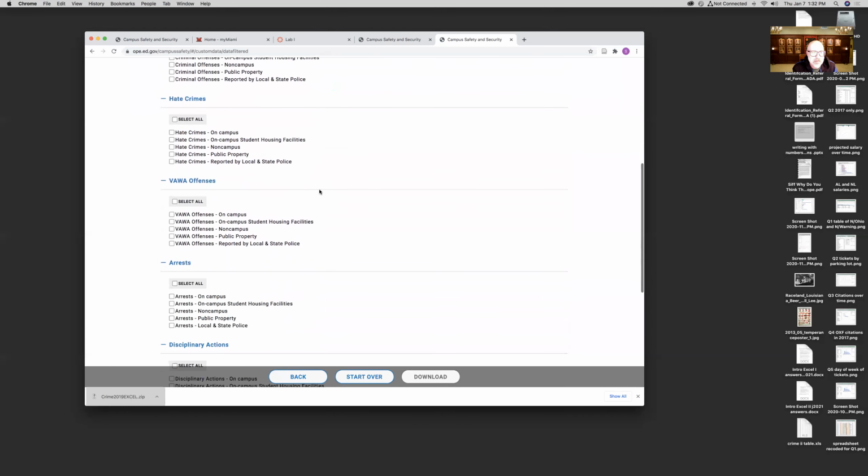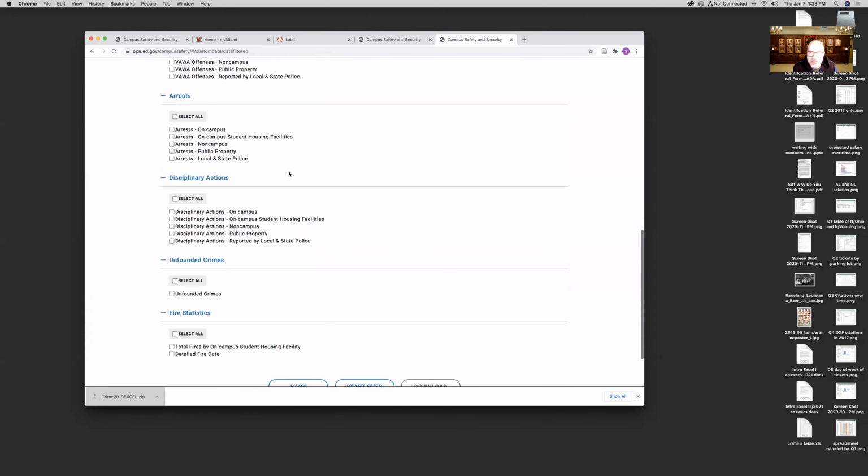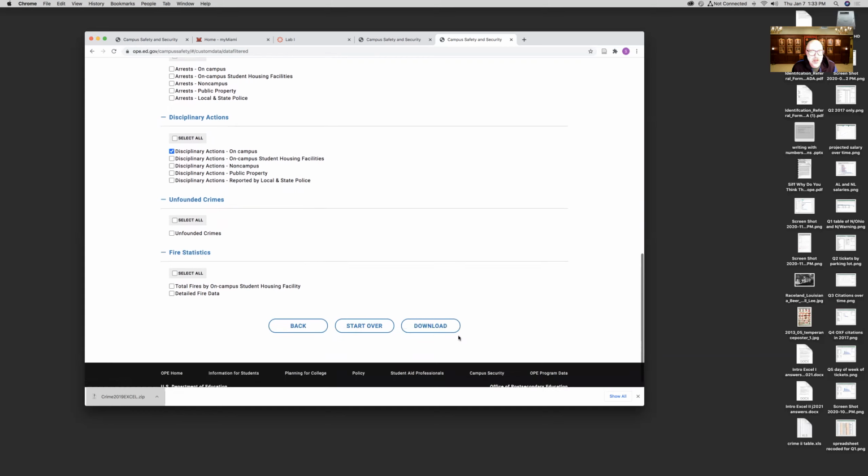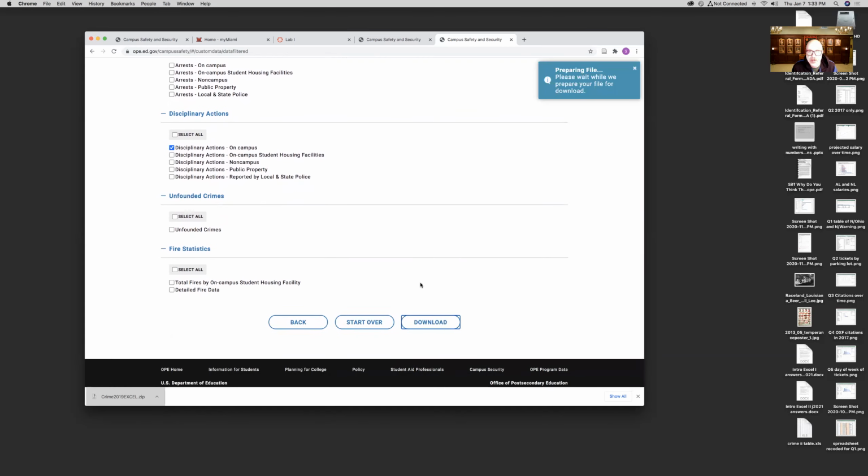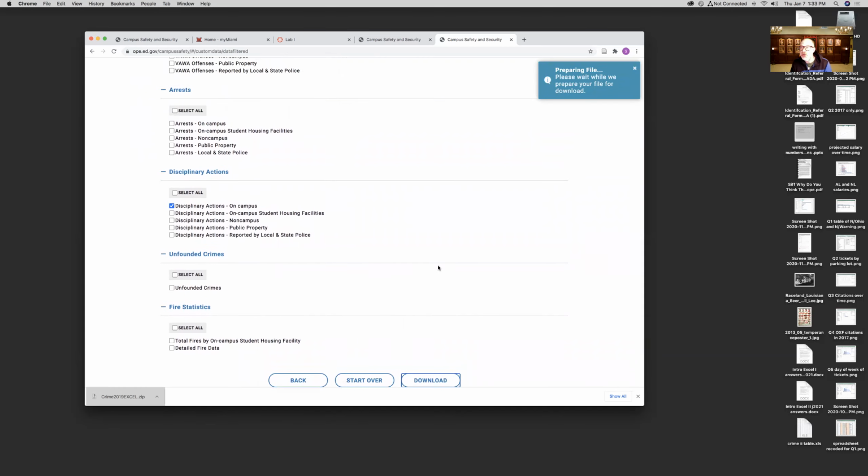And down here, what I want you to look at is disciplinary actions on campus. And disciplinary on campus includes student housing facilities, so that's contained within that. Download. Now this will take a while, so we're actually going to have to be patient here and wait. Oh, well, actually it didn't take that long, did it? Okay.